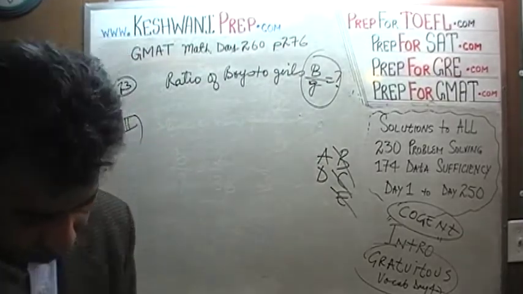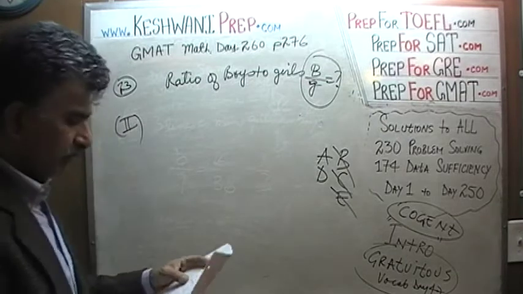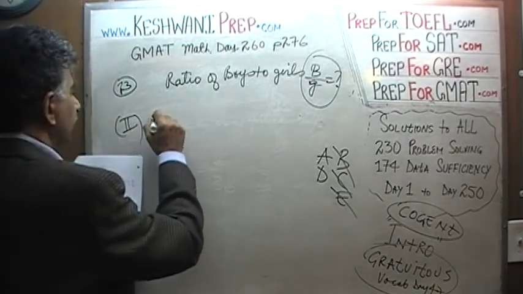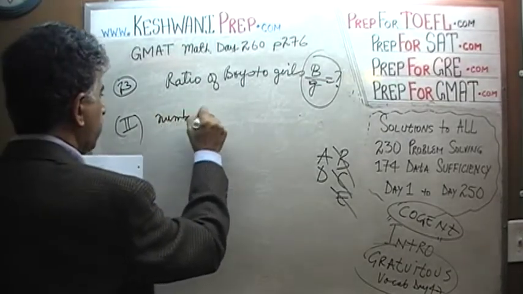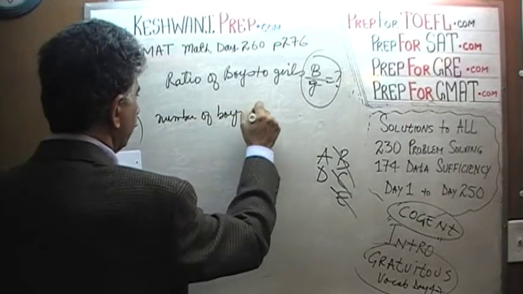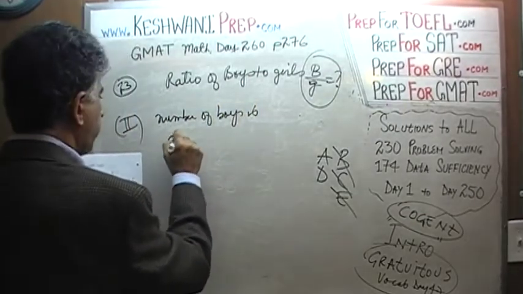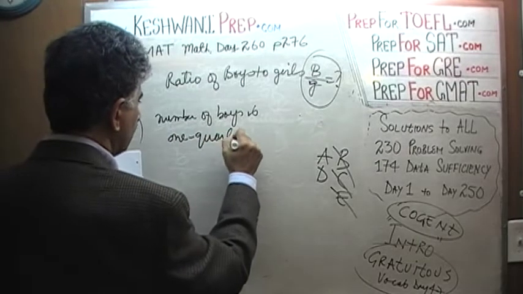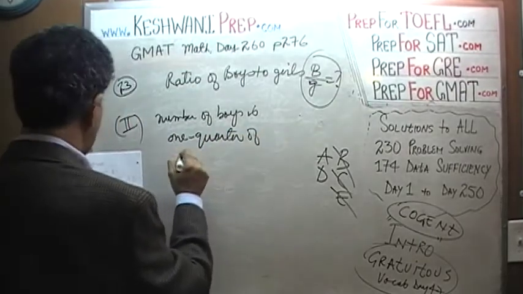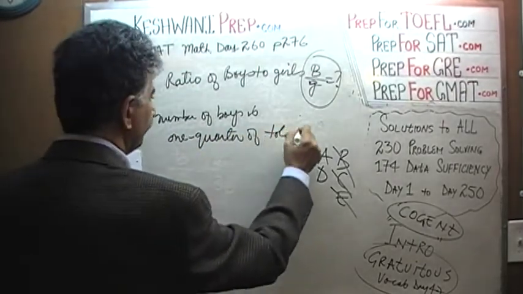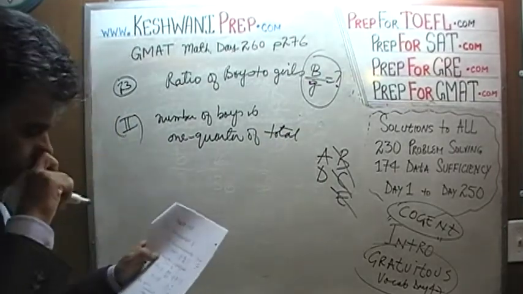In the second statement, they tell us that the number of boys is 1/4 of total.